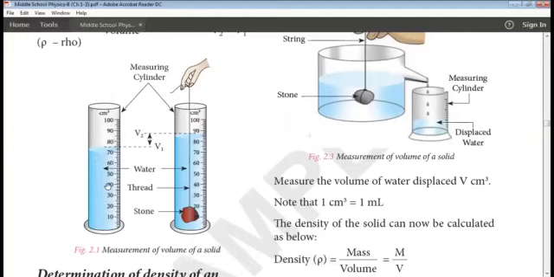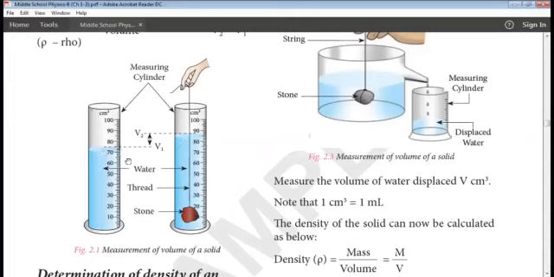So in this case, what happens? The volume of water rises to some extent. Initially it was 75 ml, and now the volume is 89 or something. So the initial volume will be noted as V1 and the final volume as V2.